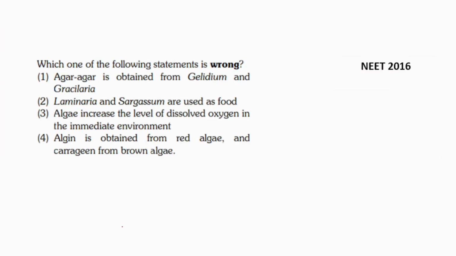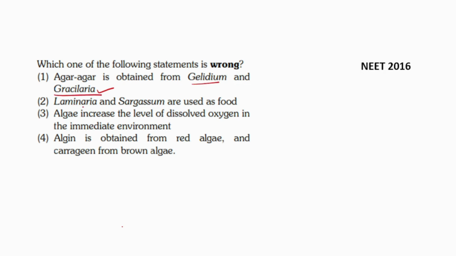First question says, which one of the following statements is wrong? So 4 statements are given. We have to find out the wrong statement. This question came in NEET 2016. First statement says agar-agar is obtained from Gelidium and Gracilaria. This is absolutely correct. Agar-agar is a solidifying agent which is obtained from red algae, Gelidium and Gracilaria.